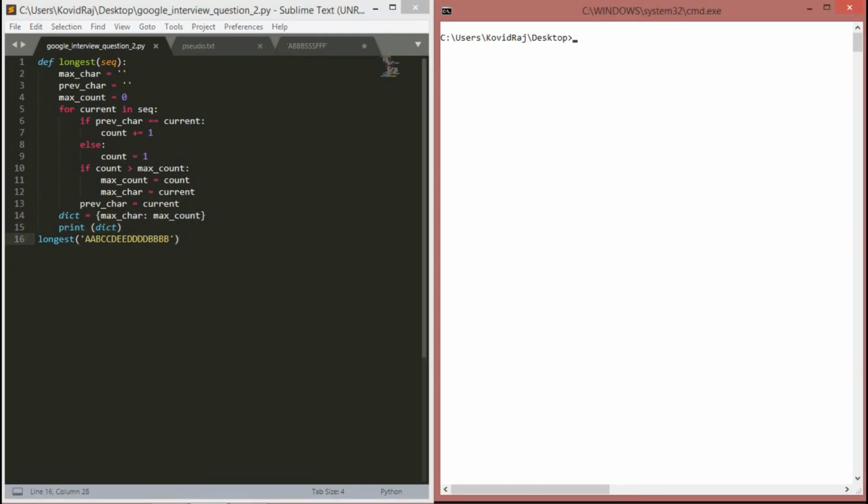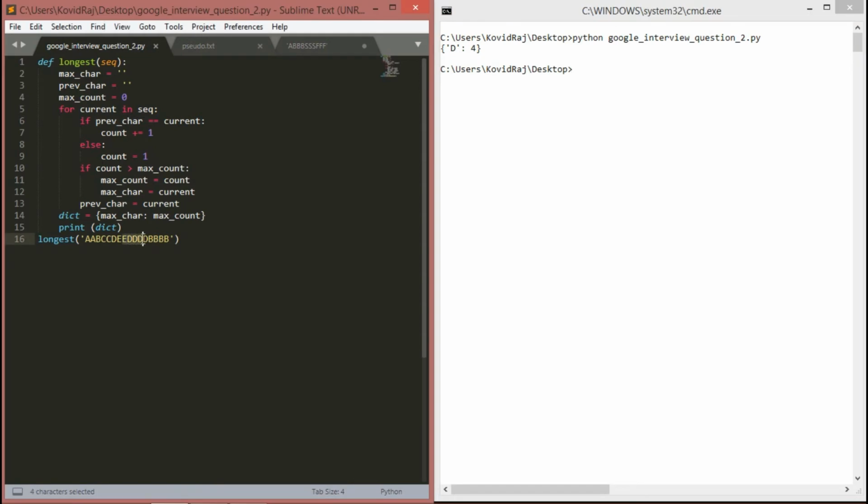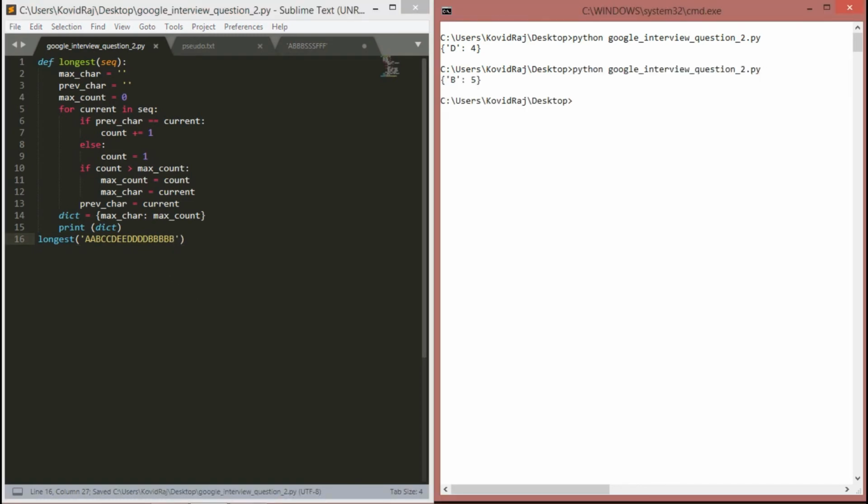So let's run this program. With the input Google, you can see D4. Let's see, D is repeated 4 times, right? Yeah. What if we increase the Bs? Let's check, and we get 5.